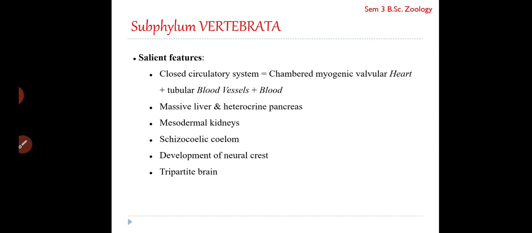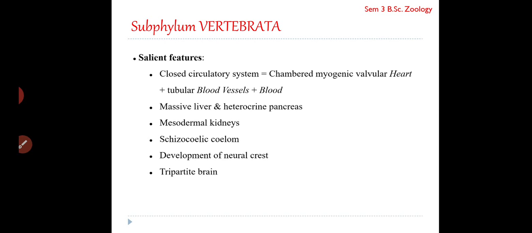Now regarding the endocrine system of the ductless glands, it is scattered throughout the body, and it is involved in regulating various body functions and controls growth and reproduction. Then the liver is massive, but unlike the lower groups, it is not tubular. Then kidneys are of mesodermal origin. It could be mesonephric or metanephric type of kidneys. Usually there are paired kidneys which take up the function of excretion, and the rest of the parts are almost the same. Schizocoelic coelom, development of neural crest during embryonic development, and as we have seen, tripartite brain.